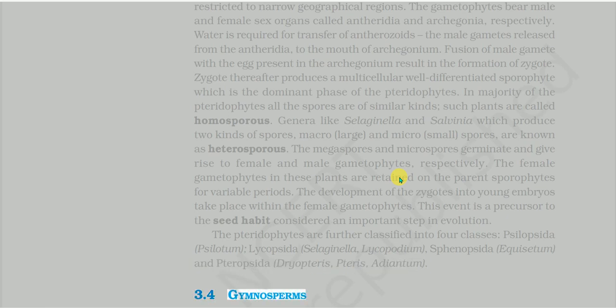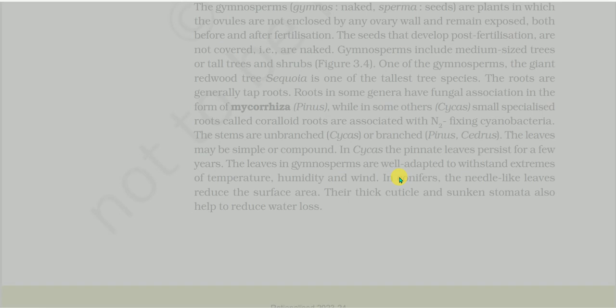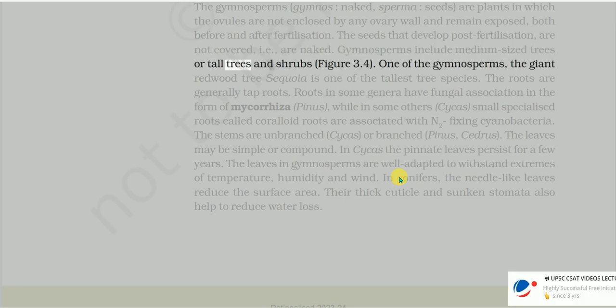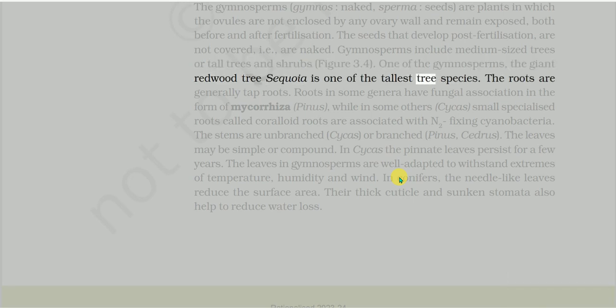Gymnosperms. The gymnosperms (gymnos, naked; sperma, the seeds) are plants in which the ovules are not enclosed by any ovary wall and remain exposed, both before and after fertilization. The seeds that develop post-fertilization are not covered, i.e., are naked. Gymnosperms include medium-sized trees or tall trees and shrubs, Figure 3.4. One of the gymnosperms, the giant redwood tree Sequoia, is one of the tallest tree species.